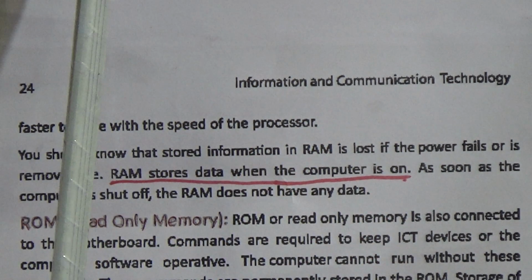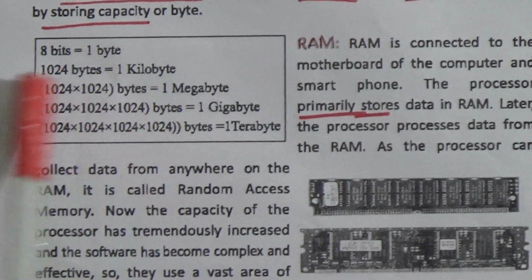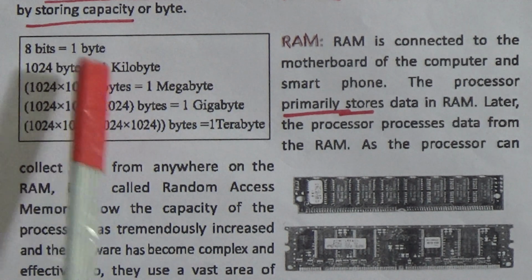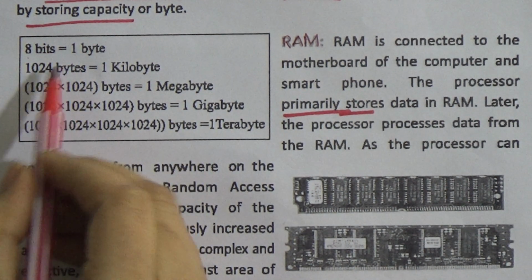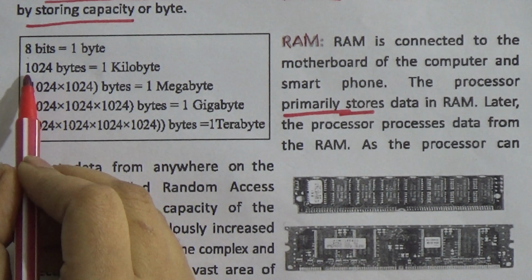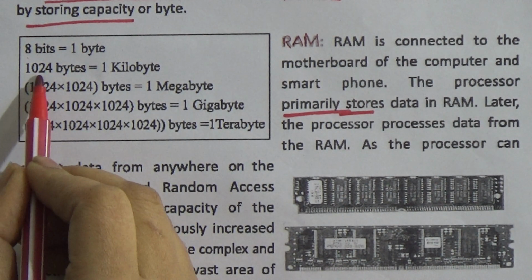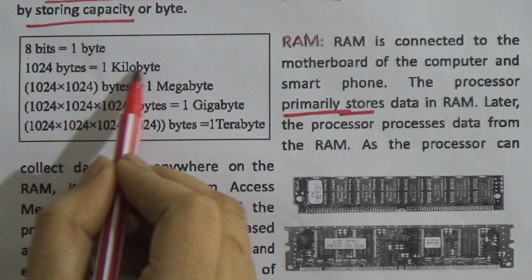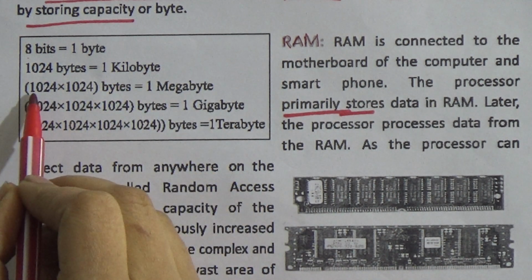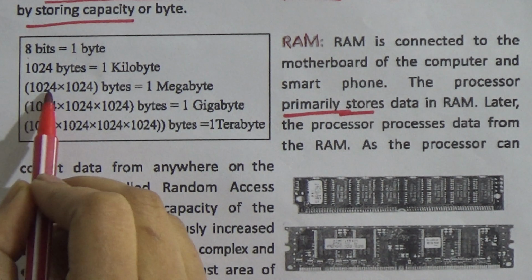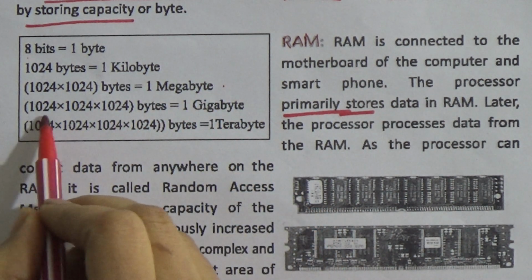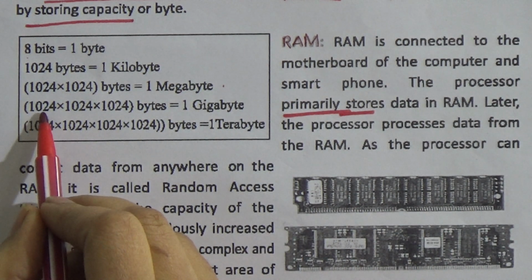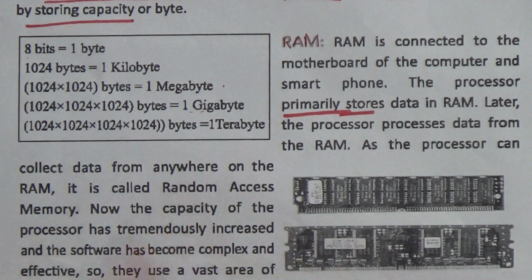Okay dear, look at the board and notice: 8 bits are 1 byte. 1024 bytes equal 1 kilobyte, 1024 into 1024 bytes equal 1 megabyte, and 1024 megabytes equal 1 gigabyte.